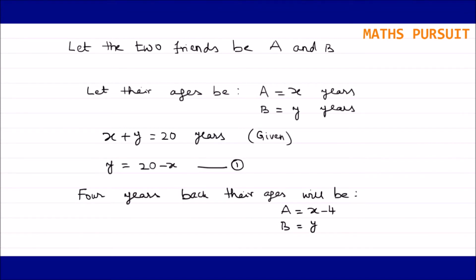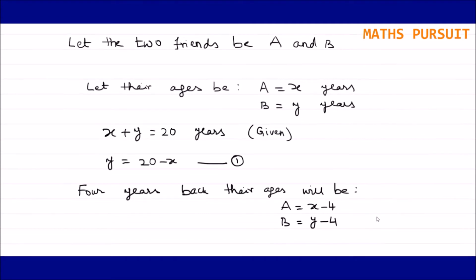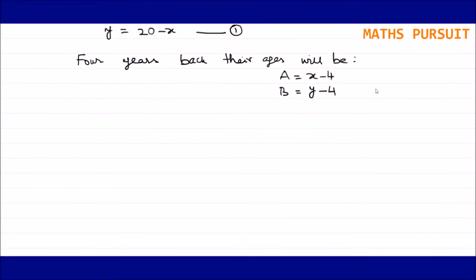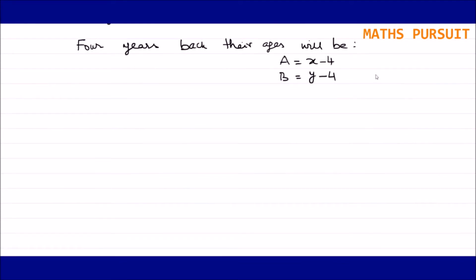Similarly, before 4 years it will be Y minus 4. Hope guys, till here we are pretty clear. We are now calculating what the ages would be before 4 years. So before 4 years their ages will be A is equal to X minus 4 and B is equal to Y minus 4. And as per the question, the product of their ages before 4 years is 48. That means X minus 4 into Y minus 4 is equal to 48. This is what again is being given in the question.